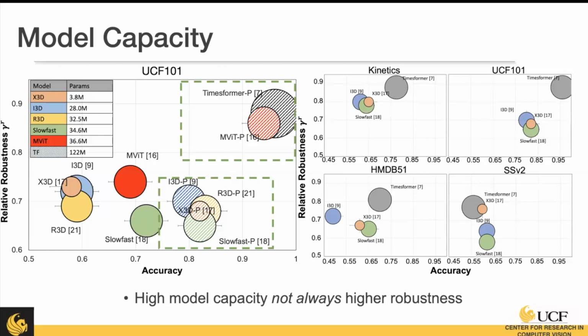Just to be more clear, on the x-axis, we have accuracy. On the y-axis, we have the relative drop in performance from when tested on clean data versus our perturbed data. So the idea is to have our models in this top corner. And the size of these nodes represents the model capacity. Again, with the transformer-based architectures, we also see that the smaller model is just as competitive as the larger transformer. And then we look at the other data sets as well. We see that even here, the CNN-based approach is competitive with the larger transformer-based architecture. So we're seeing some inconsistencies here with model capacity and robustness.